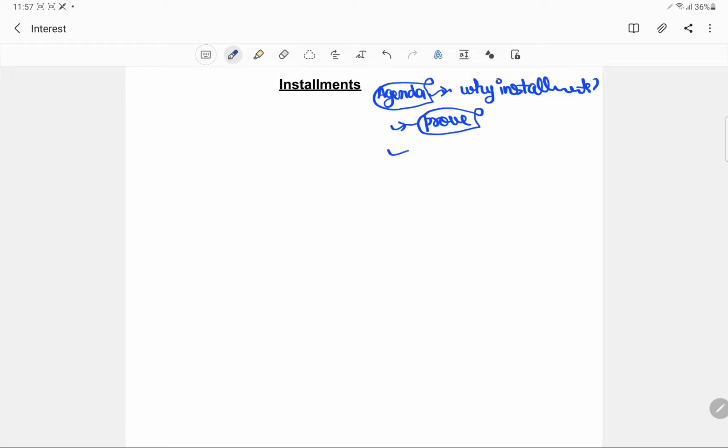And then I'll be giving you a sort of brahmastra, a way that will make you so well versed in the concept of installments that you won't get even a single question incorrect. It is a very standard pattern while dealing with installments. It is a very standard concept, so I'll give you that concept, and surely you'll end up not doing even a single installment question incorrectly. Okay, so let's start with it.